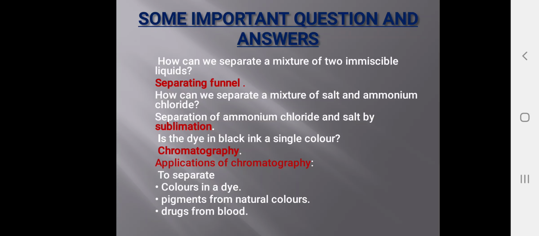By the sublimation process we can separate salt and ammonium chloride. Ammonium chloride will get converted into gases and the salt will remain in the container. Is the dye in black ink a single color? No, it has different components, so we can separate the different colors by the process called chromatography. Applications of chromatography are to separate colors in a dye, pigments from natural colors, and drugs from blood. So these are the different applications of chromatography.